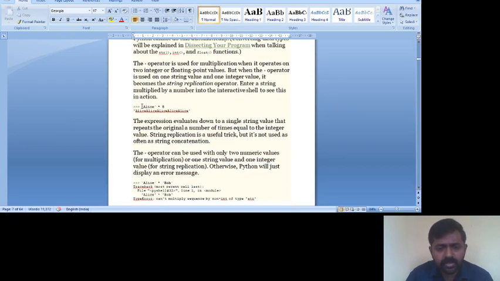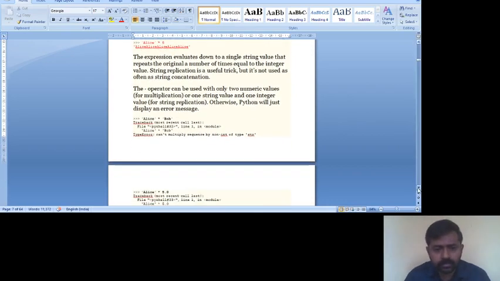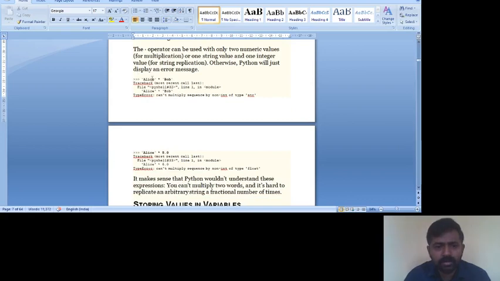So the next concept you can see here, whatever I'm executing, I'm doing that one in red color. Alice into star, or asterisk, that is known as the repetition operator. Okay, asterisk here is known as the repetition operator. Alice into 5, that means it will print the Alice string 5 times. But we can't multiply Alice and Bob, because Alice is a string and Bob is also a string.